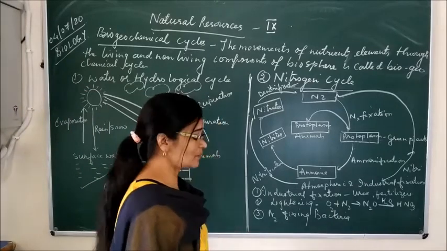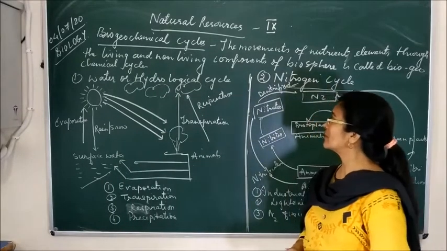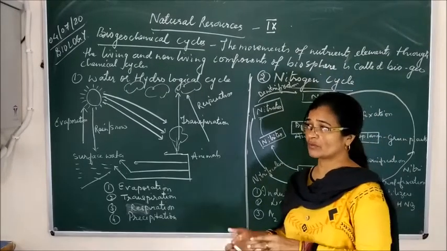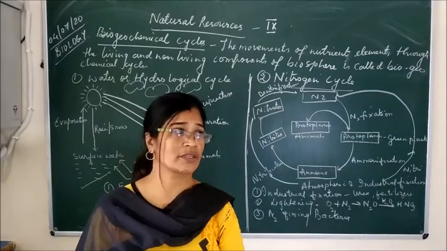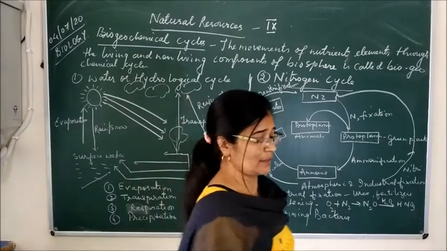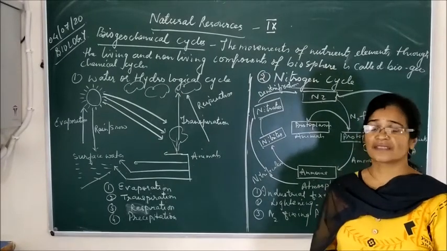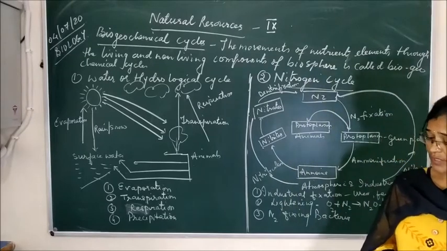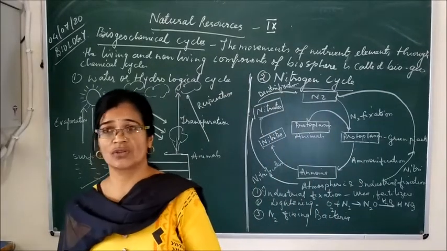Both the biotic and abiotic components are interdependent on each other. In the ecosystem, nutrients flow from the biotic component to the abiotic component, or from the abiotic component to the biotic component. This movement of elements and nutrients goes on in the biosphere, and it makes the different cycles that we have to study today. The first thing we have to study is the water cycle, or the hydrological cycle.